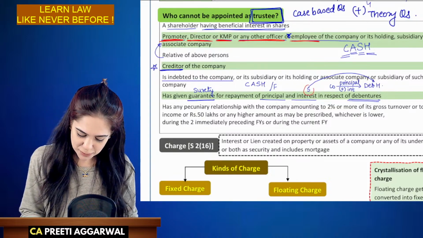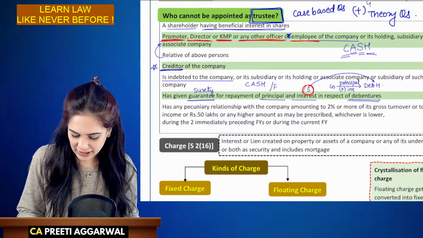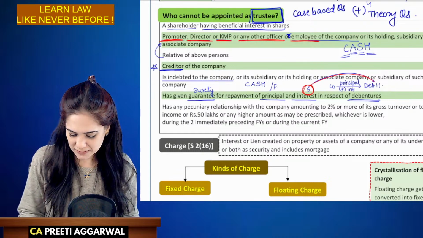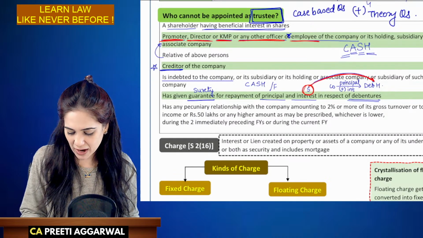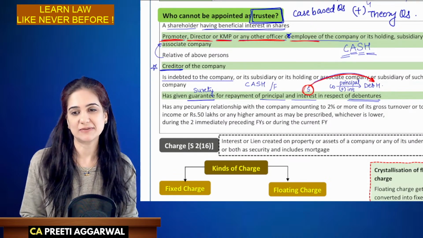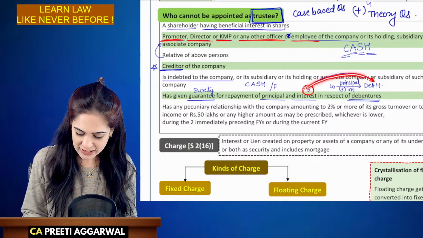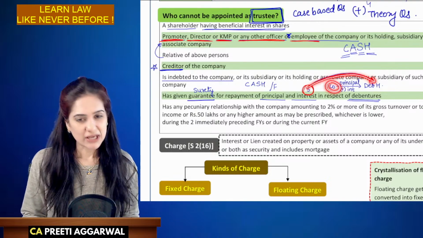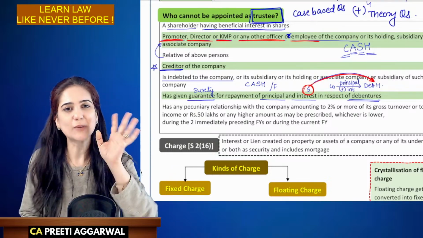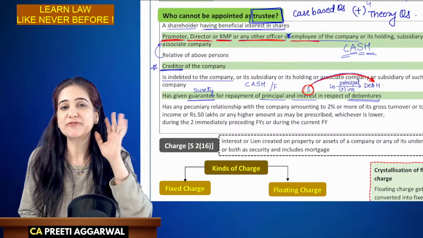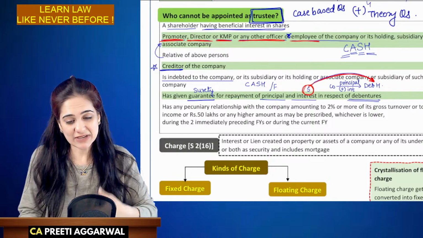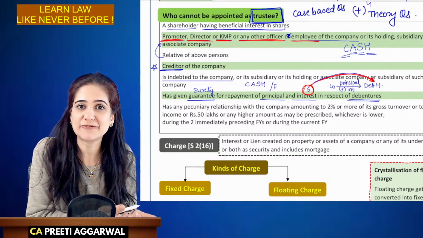How can such a person think in favor of the debenture holders? How can he be appointed as a trustee? How can he? Because if he has given guarantee for the company, he will never point out faults in the company. He will never show that the company is defaulting. Because he has given guarantee. If he shows that the company is defaulting, he will have to pay.